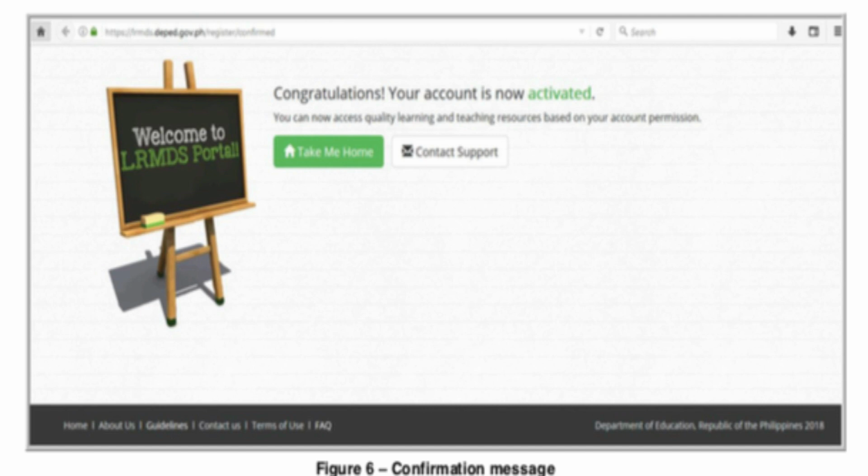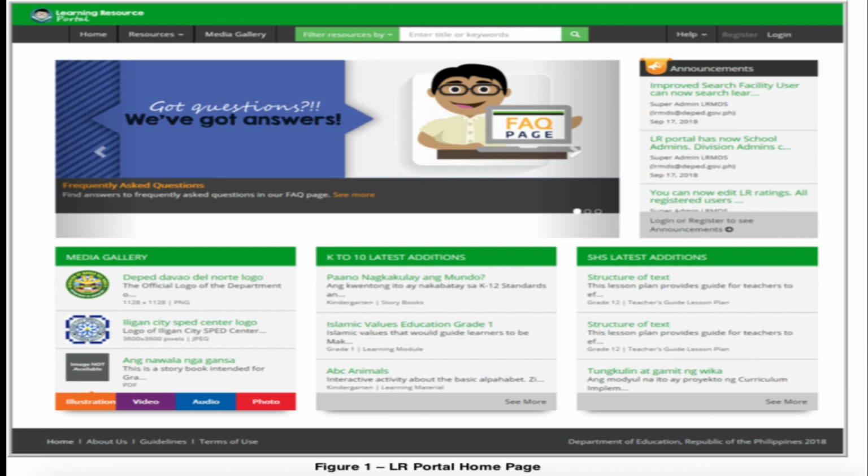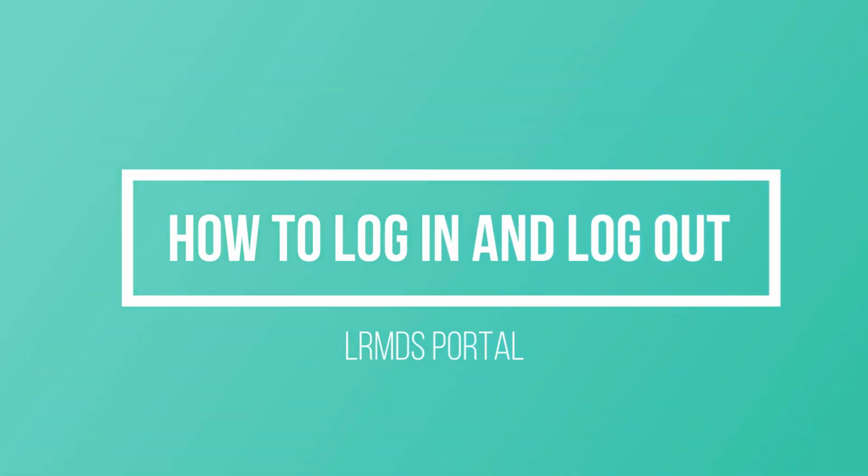Then you may now click on the Take Me Home button to start using the LR portal. Once you have clicked that button, the LR portal homepage will be displayed once again, and you may start logging into our LR portal. At this point, let us talk about how to log in and log out in LR portal.